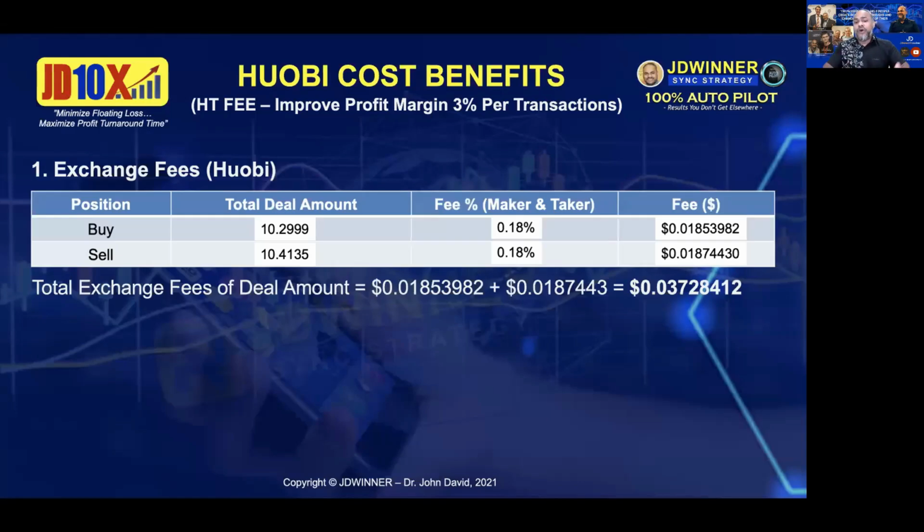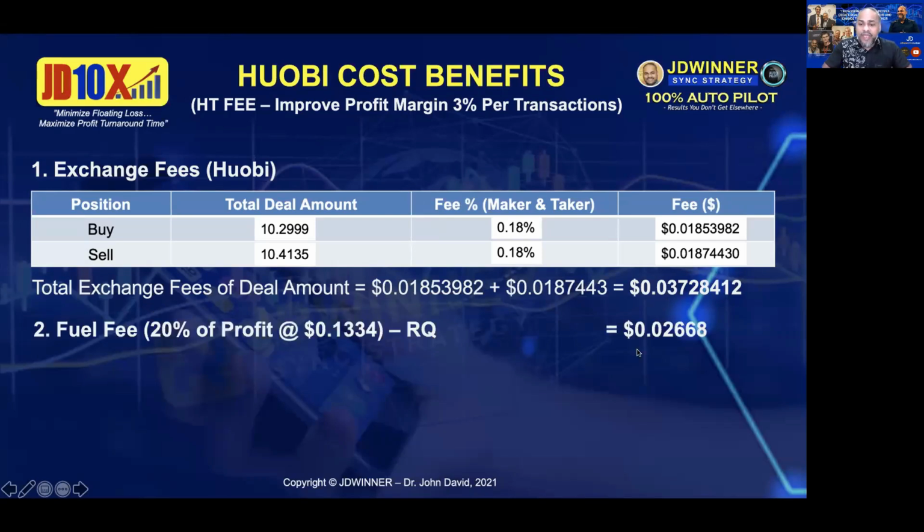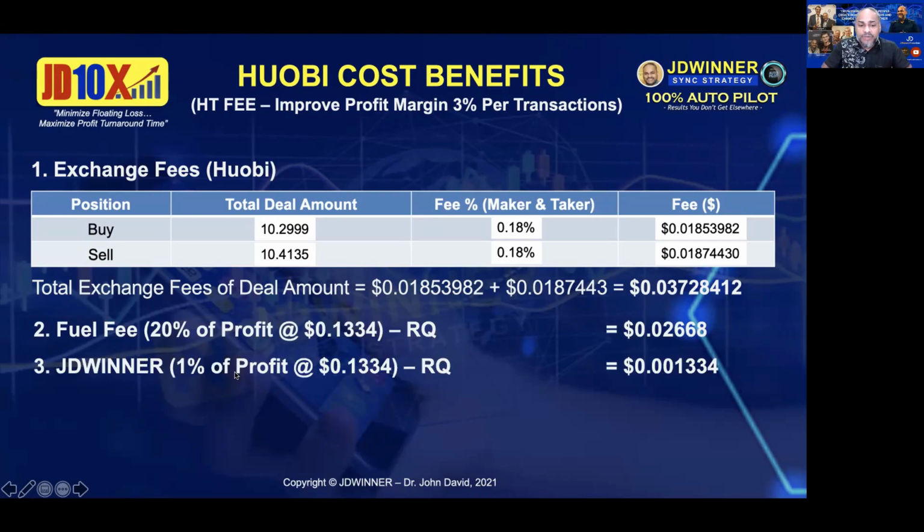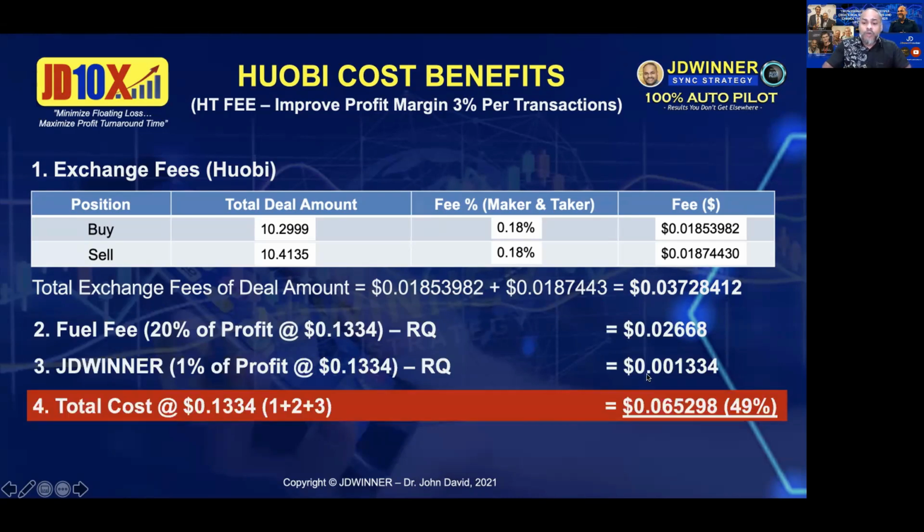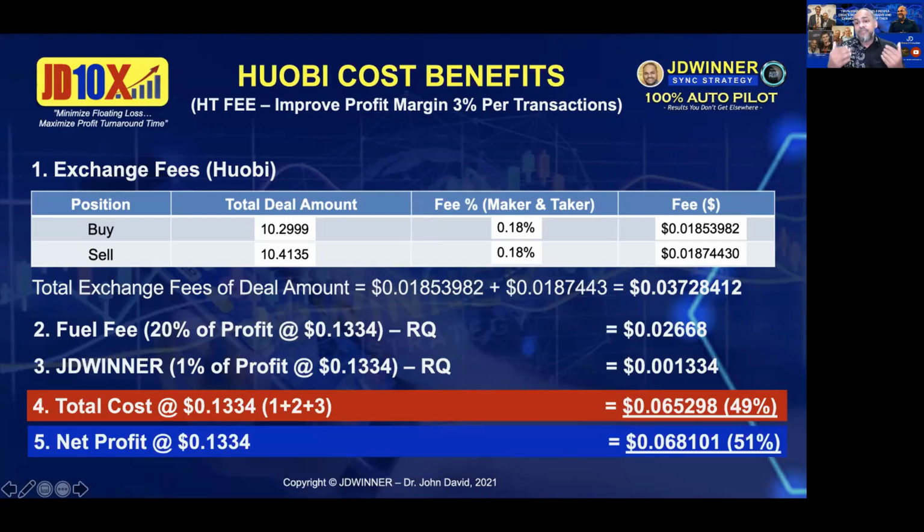So if I go for 0.18%, now I will be able to reduce my fee to 0.03. And then my fuel fee will remain the same. My SYN strategy fee will remain the same. So what happened to my total cost? My total cost now will be about 49%. All right. So what will be my net profit? My net profit actually improved by 3%. So from 48 now becomes 51%. So that is your net profit.